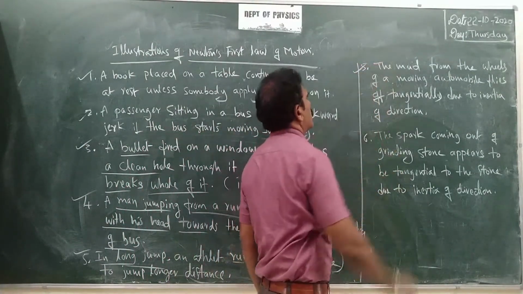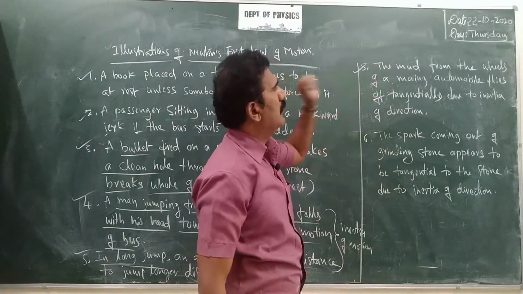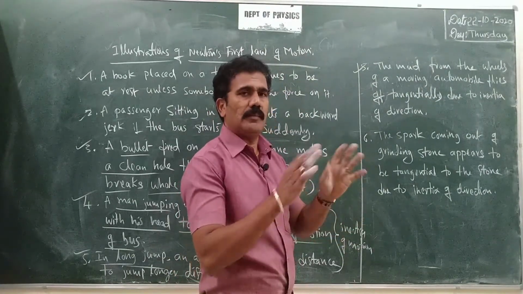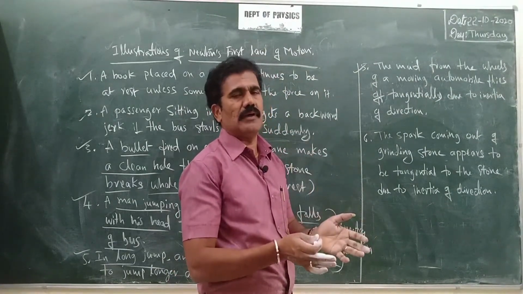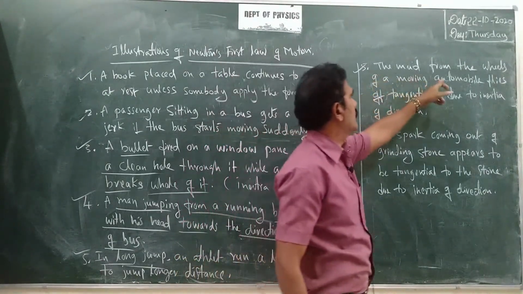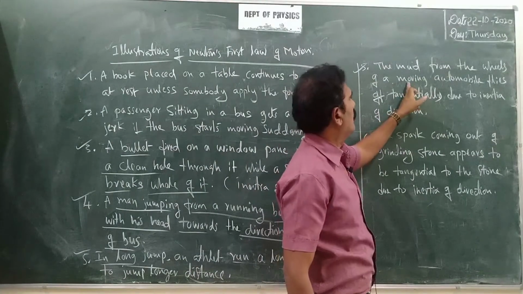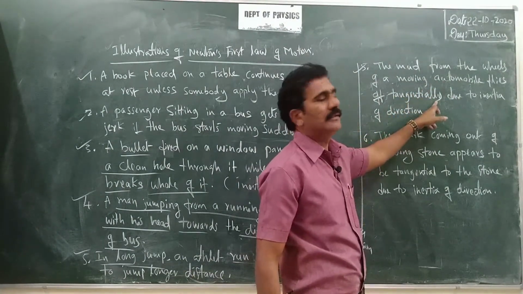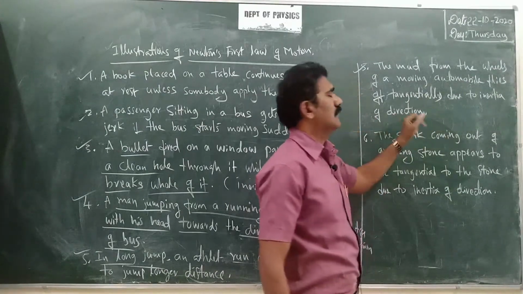Example number 5 says the mud from the wheels. Consider the mud which sticks to the tires of a wheel during the rainy season, you know that. The mud from the wheels of a moving automobile flies off tangentially due to the inertia of direction.